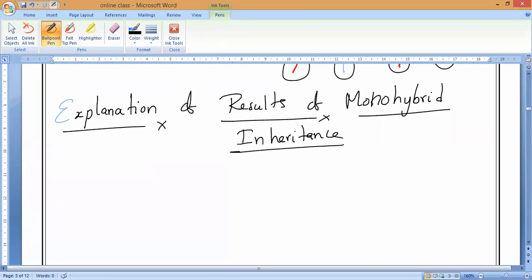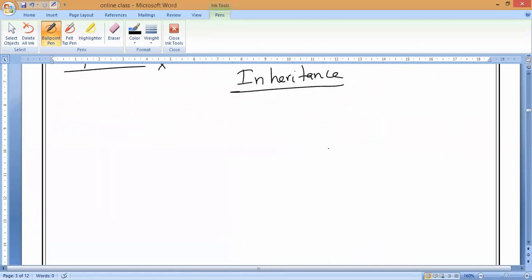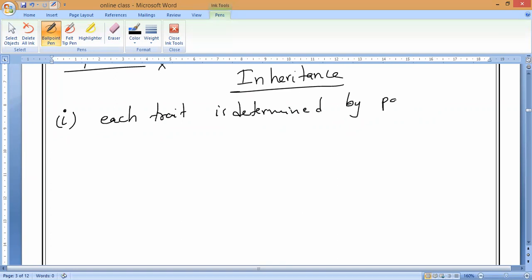As we know, Mendel said there was no concept of genes then. So what is the first thing he concluded? Traits are determined by what? Is it a single factor or a pair of factors? Always a pair of factors. That is what we now call a pair of genes. So Mendel said that each trait is determined by how many, guys? A pair of factors.